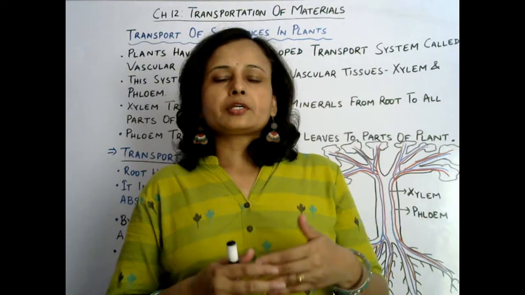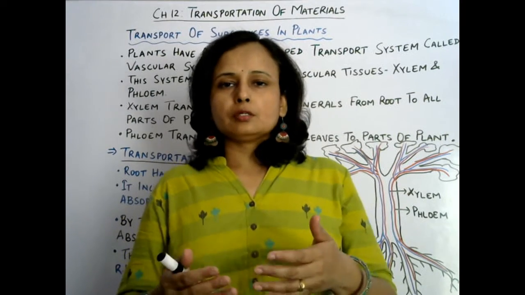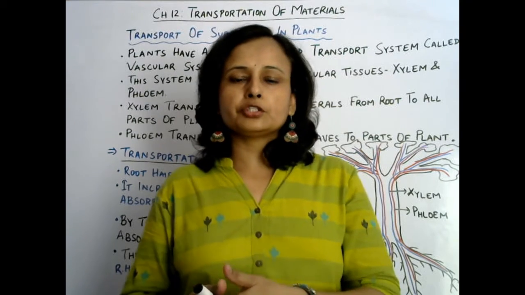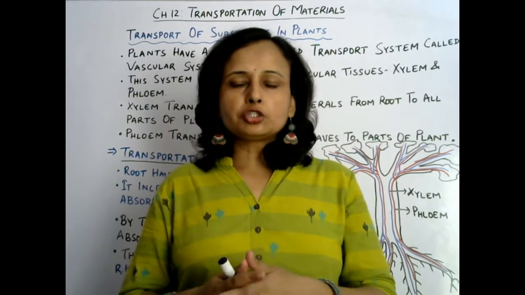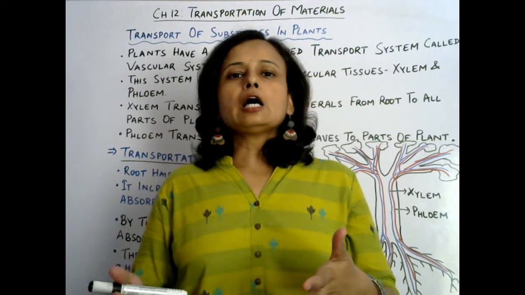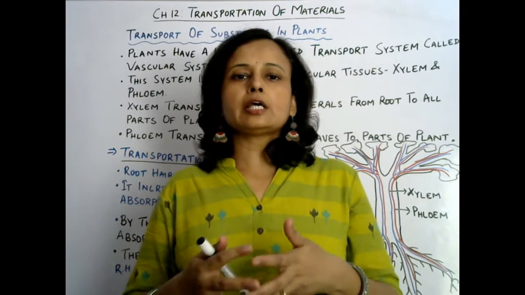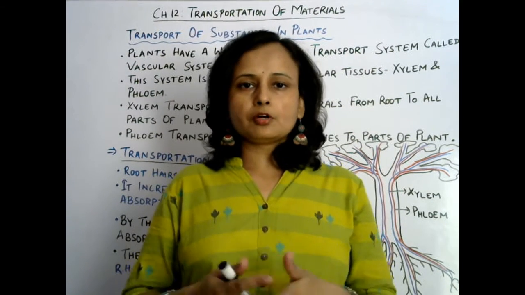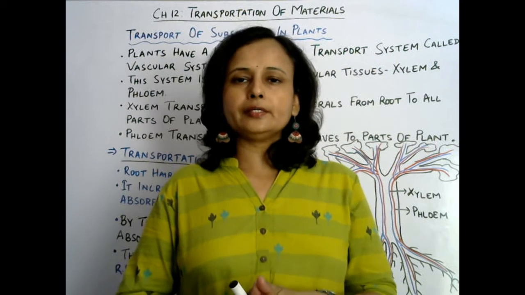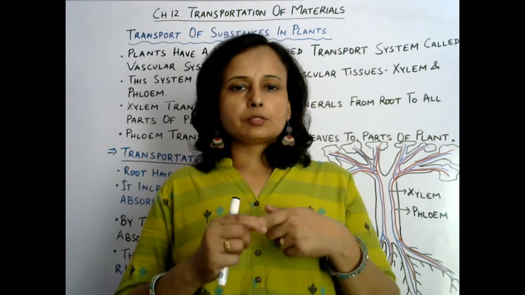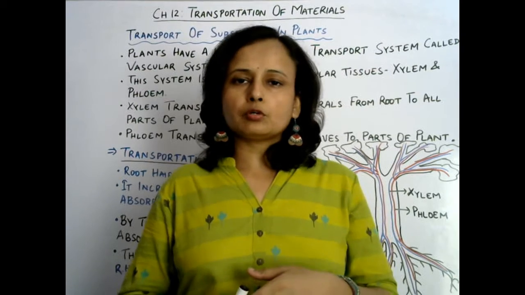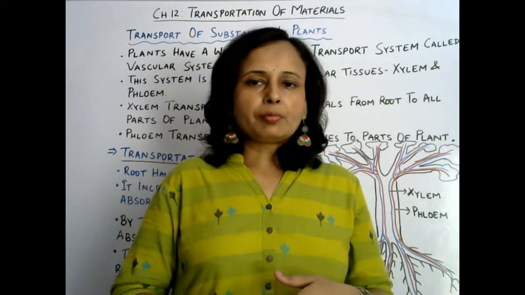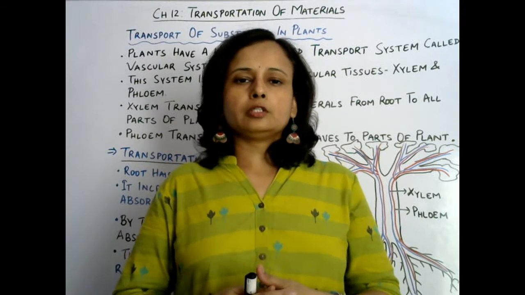And after the transportation, those food molecules, like glucose or some other molecules, are oxidized during cellular respiration. So transport of oxygen is also required. So we can see that transport of nutrients and of different gases is required from one part of the body to another part of the body.